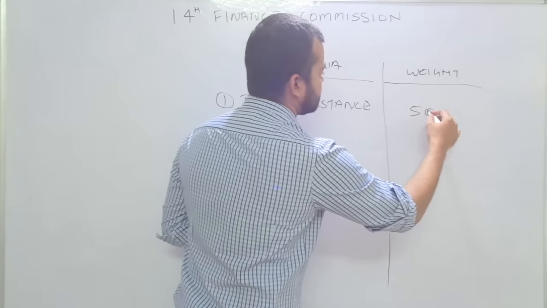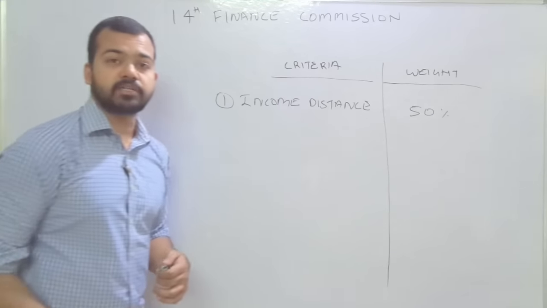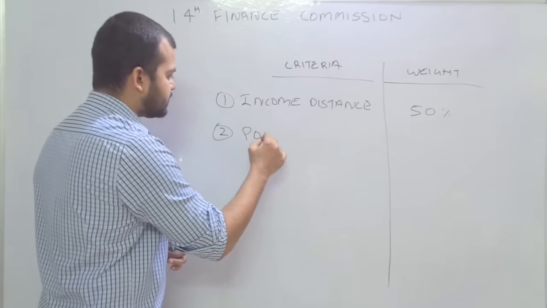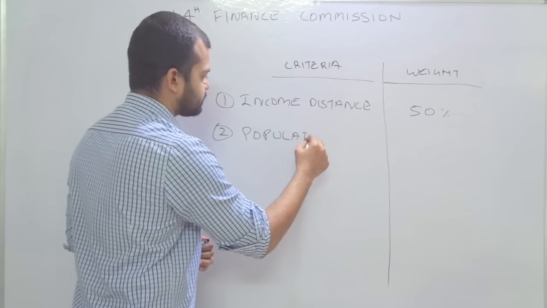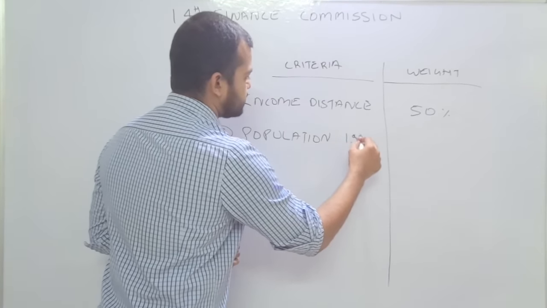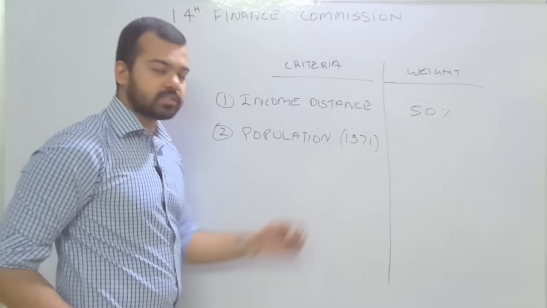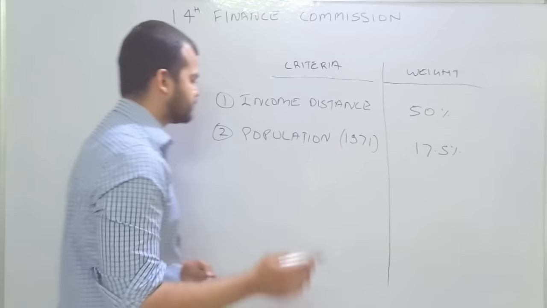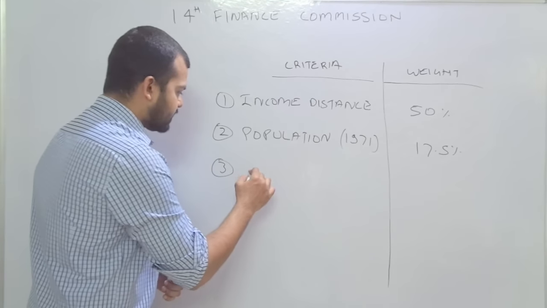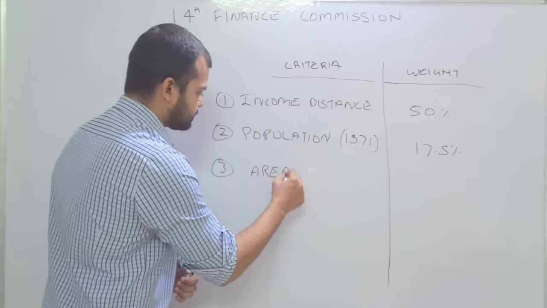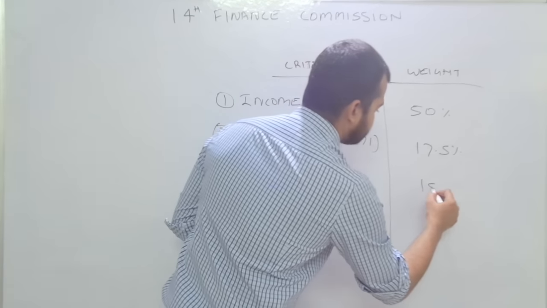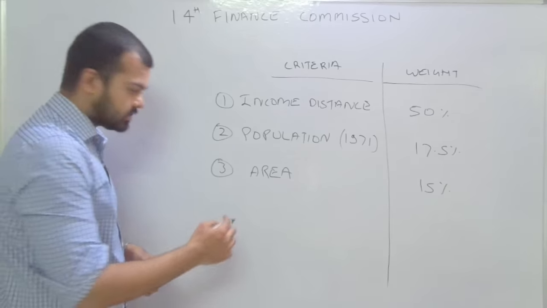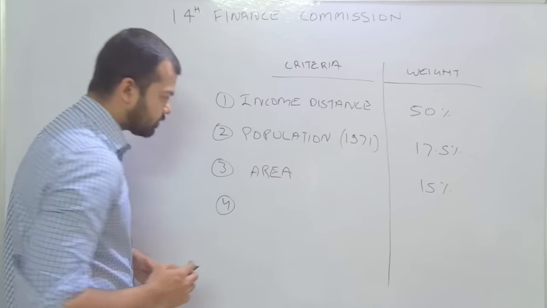The 14th Finance Commission gave a weightage of 50% to income distance. The second is population, 1971 census, 17.5%. We'll discuss this in a few minutes. The third criterion is area, that is 15%. Area has a floor limit of 2%. We'll discuss in a few minutes what the floor limit is.